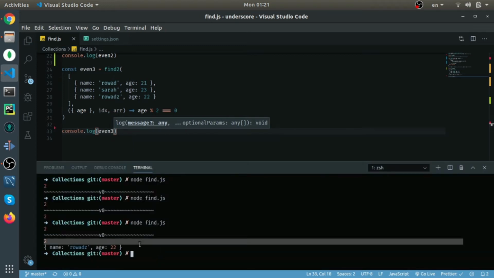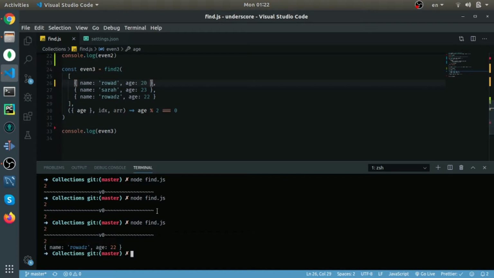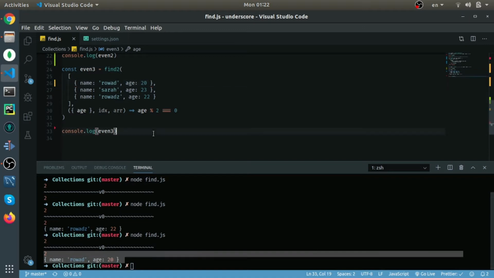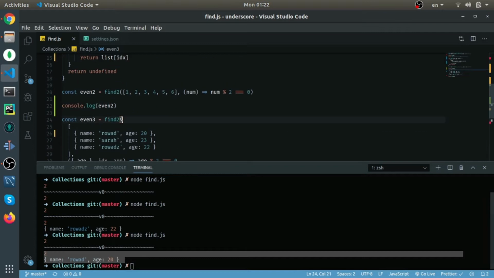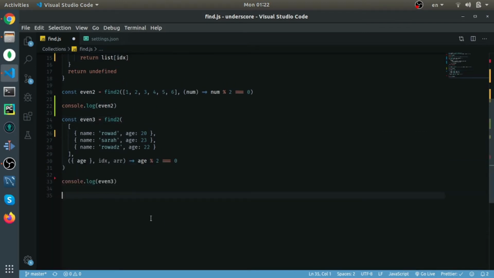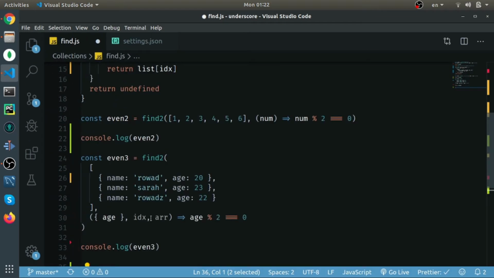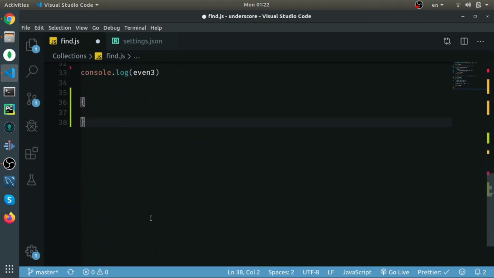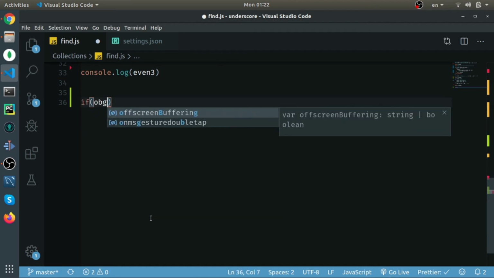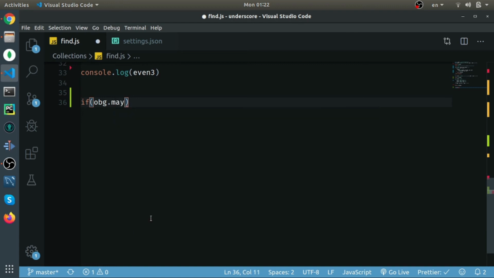Yes, we have the third one. If this was even, like this, we will have it, because it's before for this one. I don't think this needs to work on objects. So a single object, the literal one, I don't think this needs to work on it, because it does not make sense to loop over the keys in a single object just to find if this element exists or not, because you can just do a simple if statement. So if my object dot my key equals the value, so you don't need to loop.